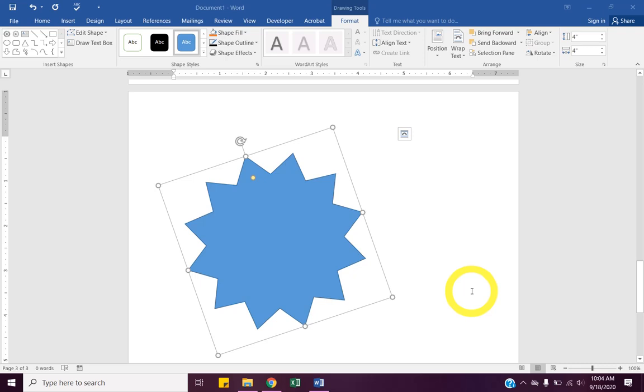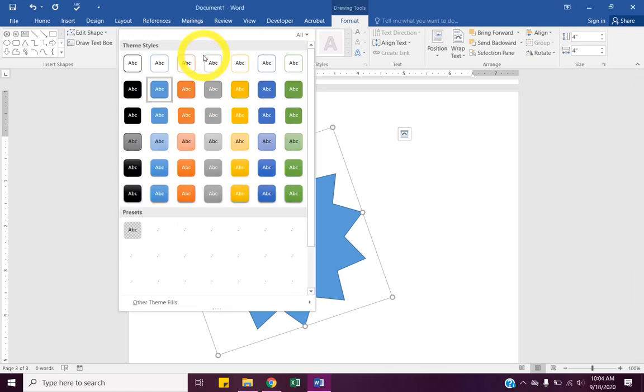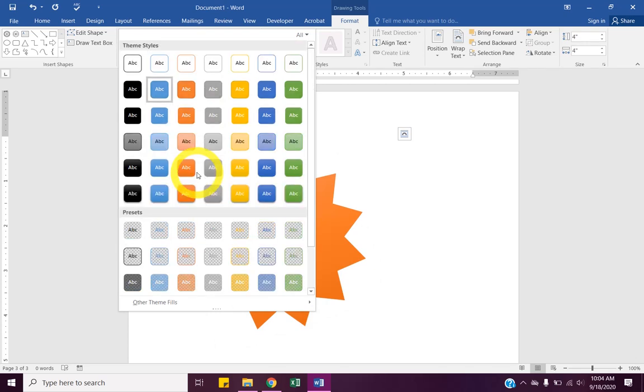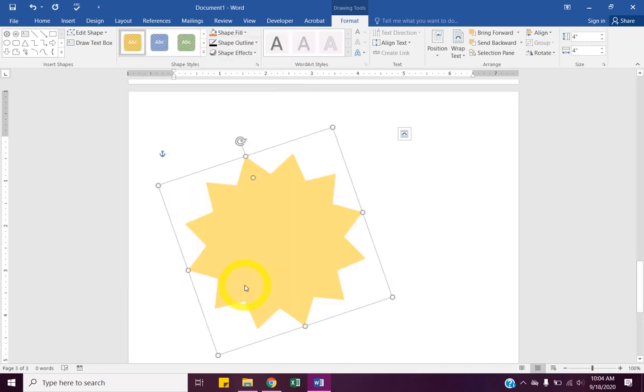Now on the ribbon, we see shape styles. Hit that more button. Pick one you like. Or if you wanted to add your own shape fill, you could pick your own color and then your own outline.